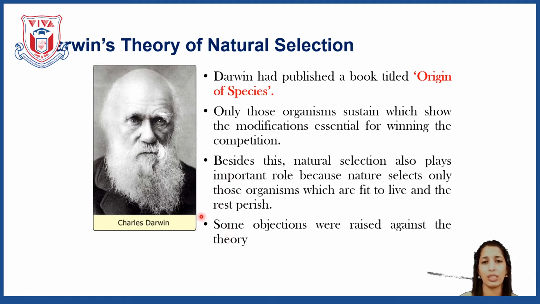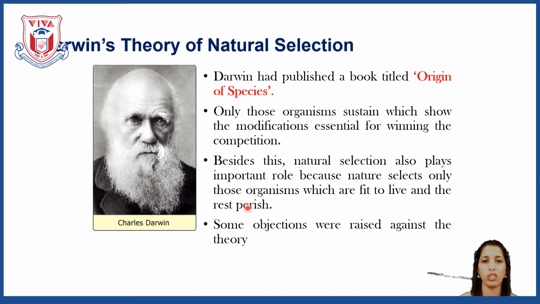So this theory of natural selection shows that it is not just evolution, but the living organisms also sustain because they could win the competition, and also because nature selected them.